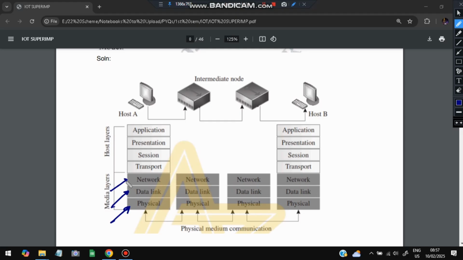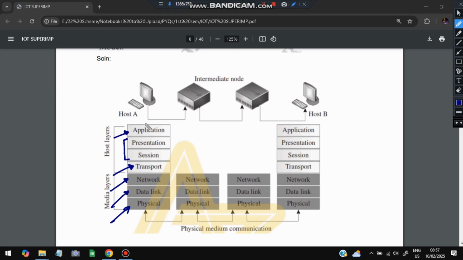Next is the network layer. We'll be deciding which network to go with, IPv4 or IPv6. Those kinds of things will be decided by the network layer. Next is the transport layer. Transport will decide what kind of protocol you want to use, like the TCP or the UDP protocol, and whether it should be more secure or not. Presentation and session layers have some more toppings on it. It's not widely used, but it is also present. Then the last one is the application layer.